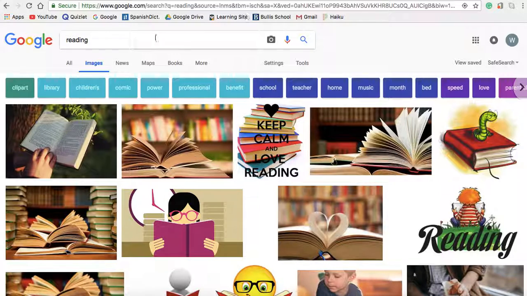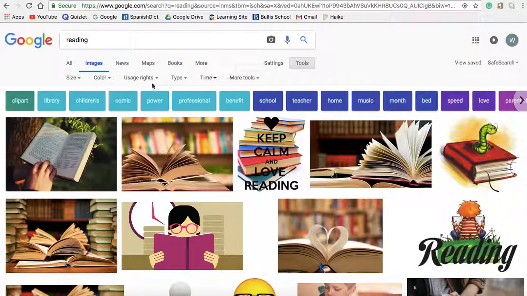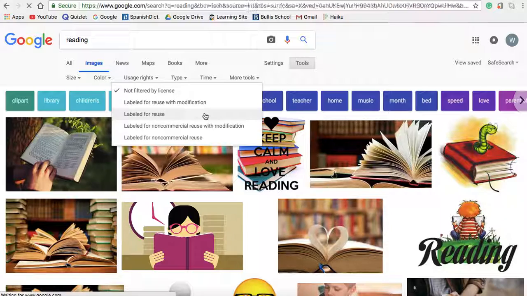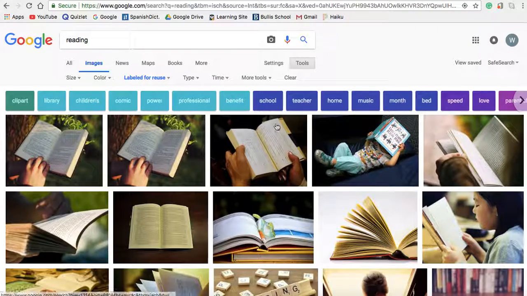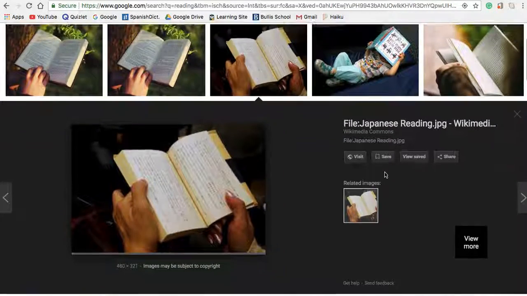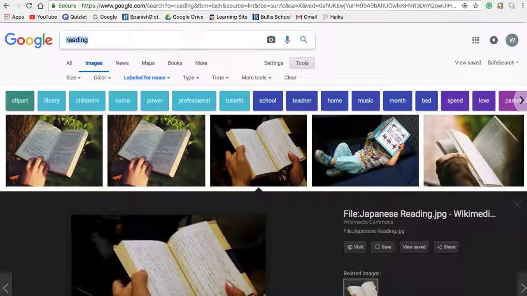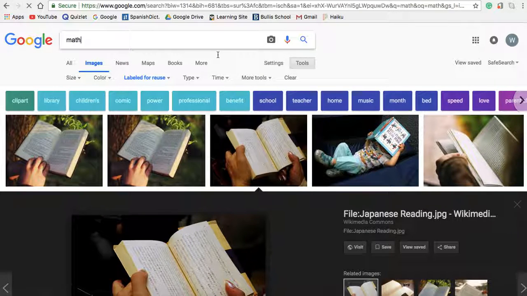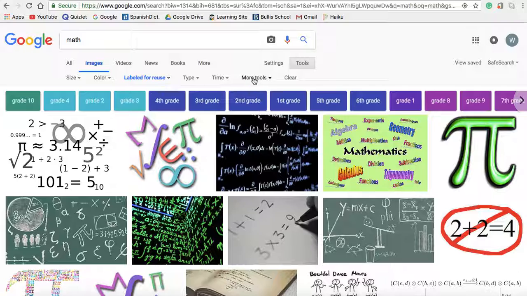Now with the photos, unfortunately, you cannot just simply type in your subject and then use any photo. You'll have to go down to Tools, Usage Rights, Labeled for Reuse. And then you can use any of these photos. These are all fair game. And then again, if you search for a different topic, it will stay under the same setting.